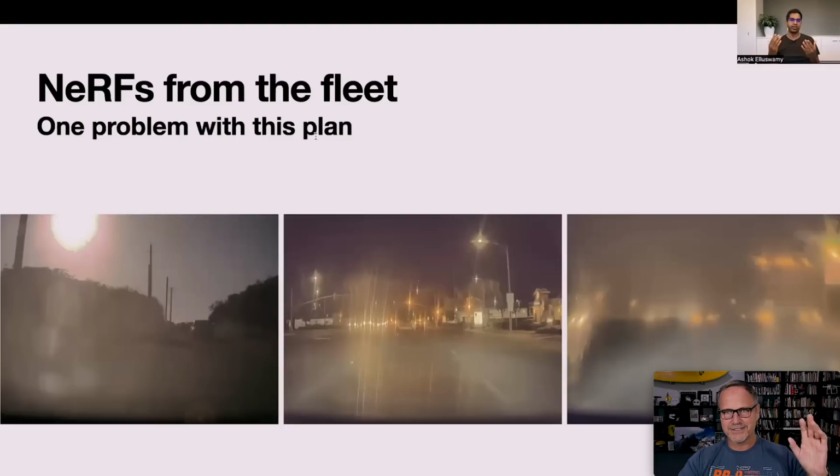Now, Ashok does discuss the fact that there are issues with radiance fields because you can have things like dirt and smudges. You can have stuff like the sun shining in it. So that can mess things up. But I guess what they're doing is they're taking fleet averages. So if multiple cars over multiple times of day drive through the same intersection, they can create that radiance field not just from one car's data, but from all of these cars. They can merge it together and create a very high quality radiance field, which is pretty darn remarkable.